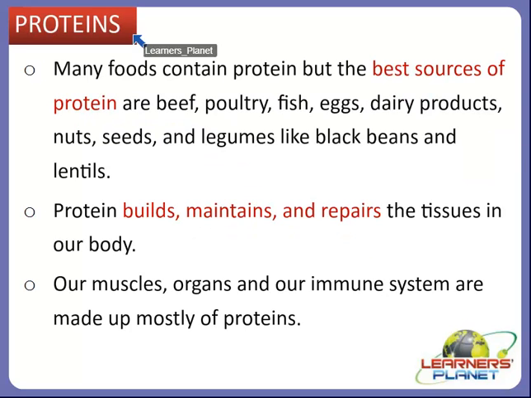Proteins. Students, you know that you need to eat protein, but what exactly is a protein? There are many foods that contain protein, but the best sources of protein are beef, poultry, fish, eggs, dairy products, that is milk and milk products, then nuts, seeds and legumes like black beans and other kinds of beans, and even lentils, that means a leguminous plant, right? So these are some of the best sources of protein.